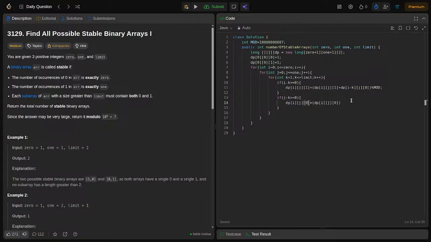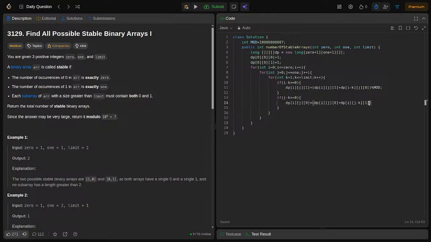So, now plus dp of i of j minus k and of 1. So, already I said, right. In our last row it will be either 1 or 0. So, only we have written here 0 and here 1.